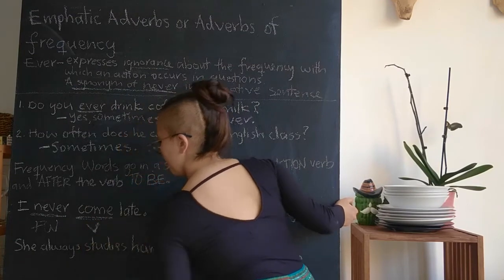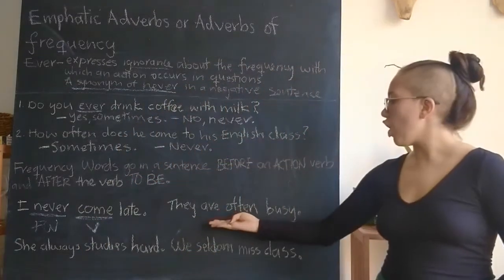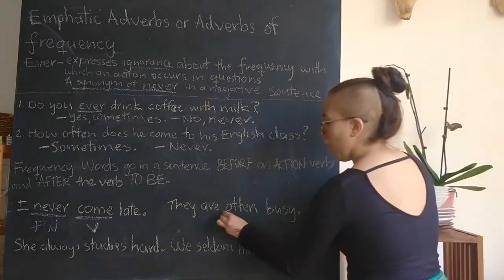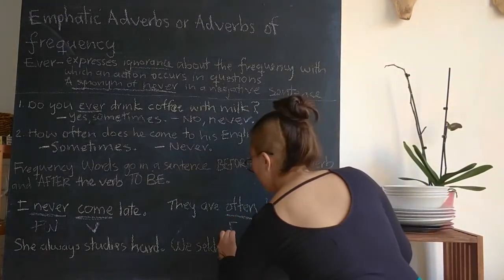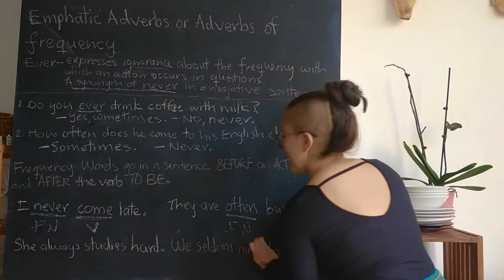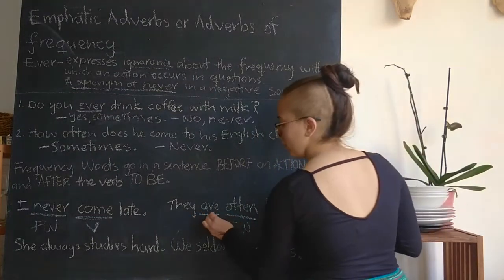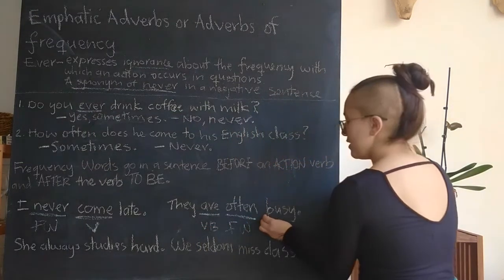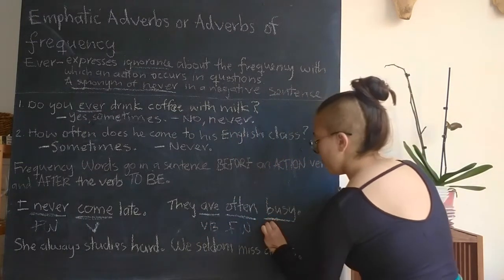They are often busy. Often is the frequency word, and it comes after the verb to be.